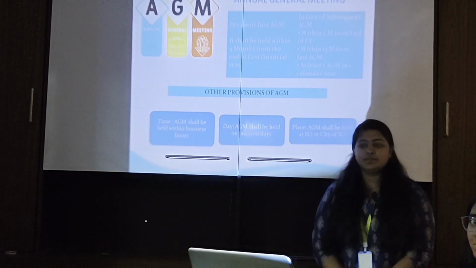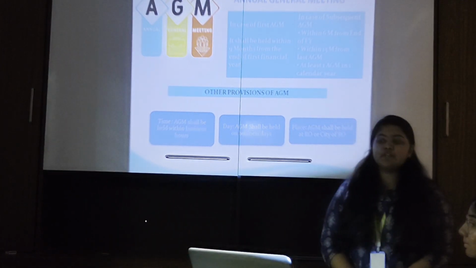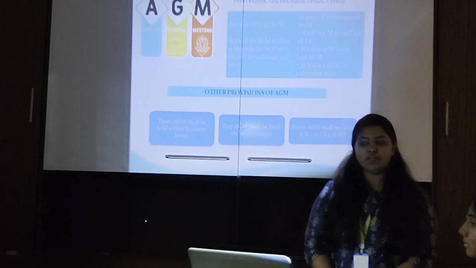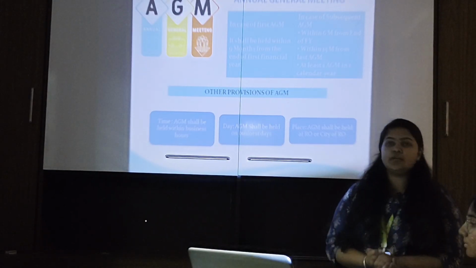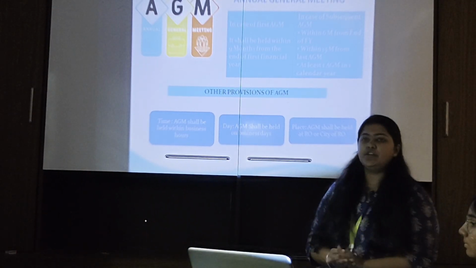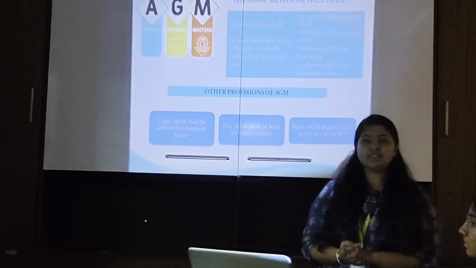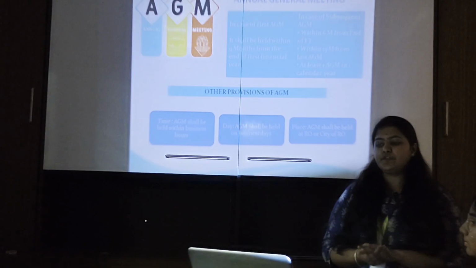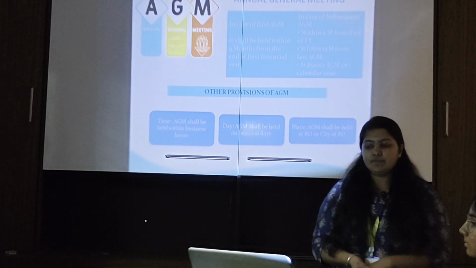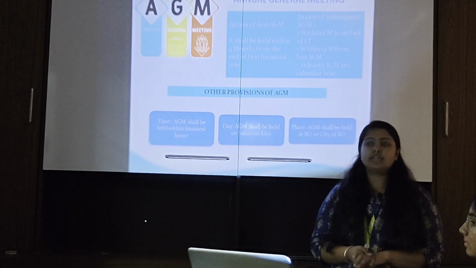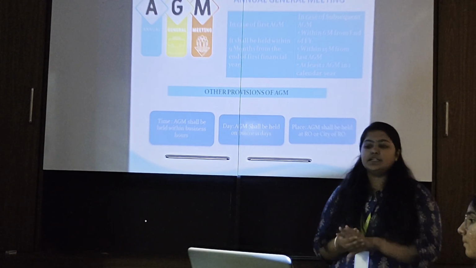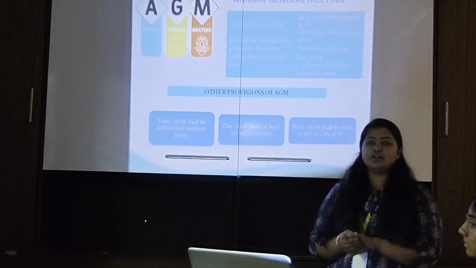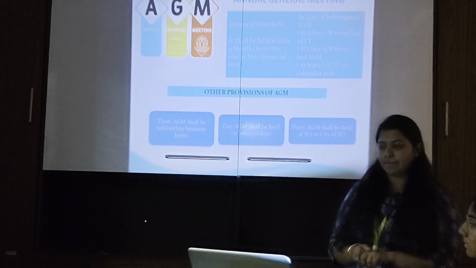Let's move on to annual general meeting. In case of the first annual general meeting, it shall be held within 9 months from the end of the first financial year. In case of subsequent AGMs, within 6 months from the end of the financial year, within 15 months from the last AGM, and at least one AGM in one calendar year. Other provisions of AGM: the time of conducting AGM shall be within business hours, that is 9 to 6. The AGM shall be held on business days. Place, that is the AGM shall be held at the registered office or in the city of the registered office.